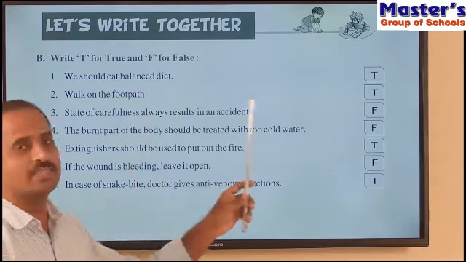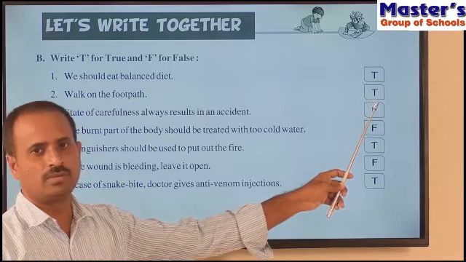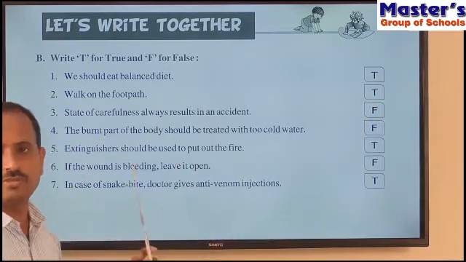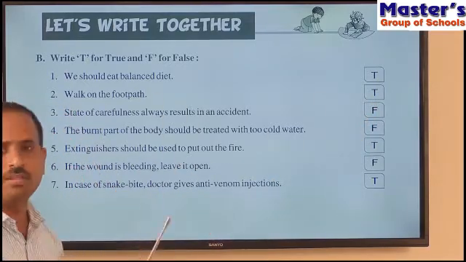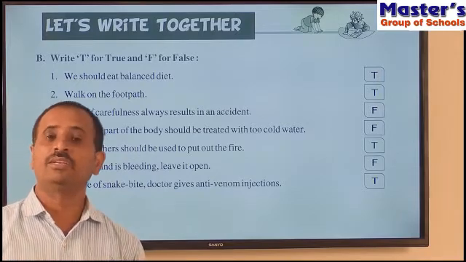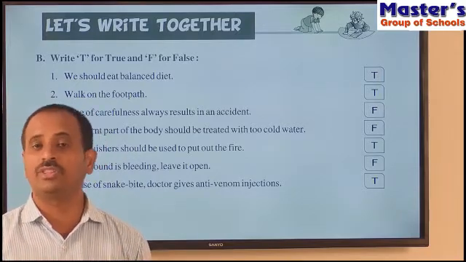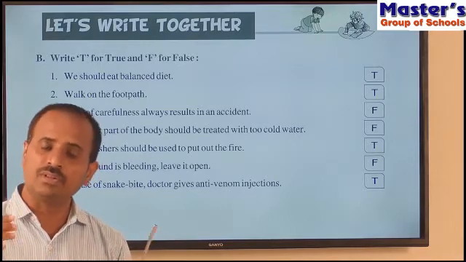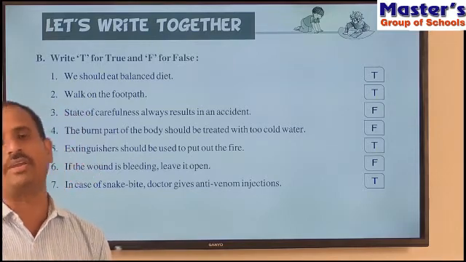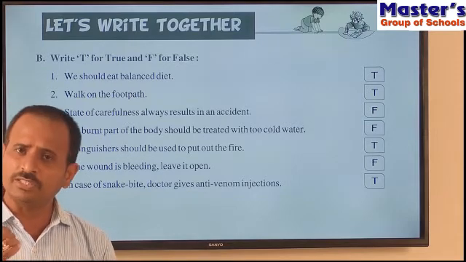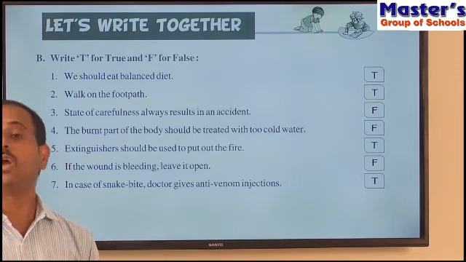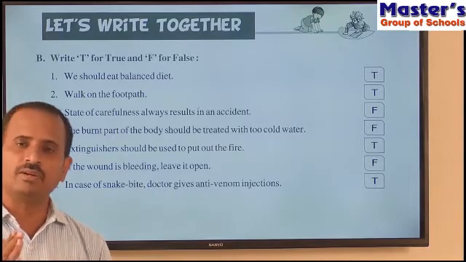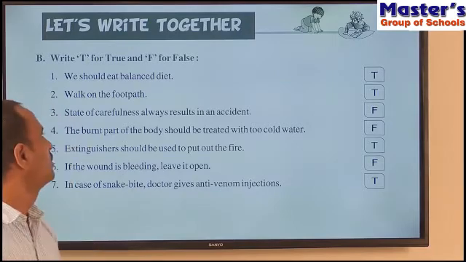And what is the answer for the second sentence? That is true. That is, the second sentence is also correct. Walk on the footpath. So children, it is a good safety habit for the walkers to walk on the footpath or to keep to the left side of the road while we are walking. This is one of the best foot safety habits you have to follow while you are walking on the road.